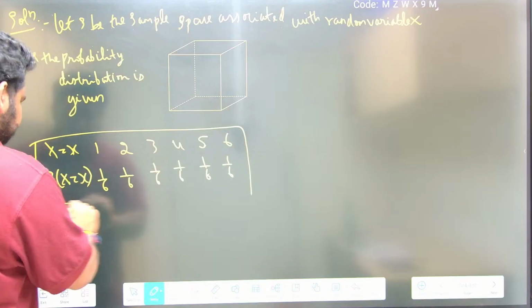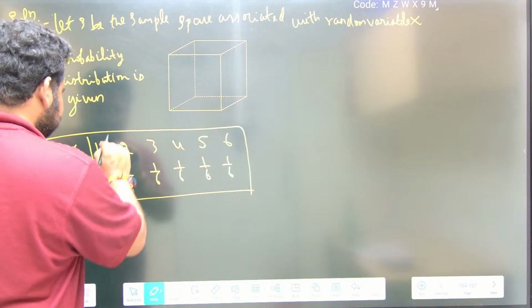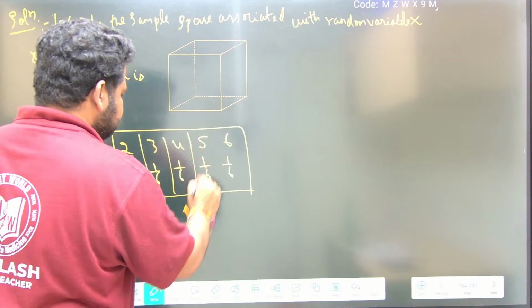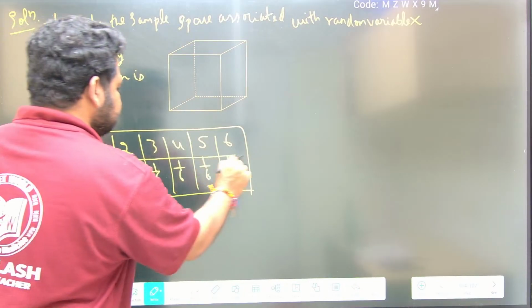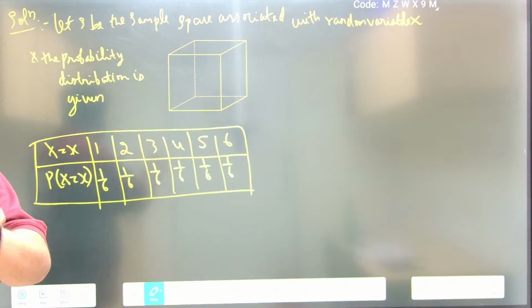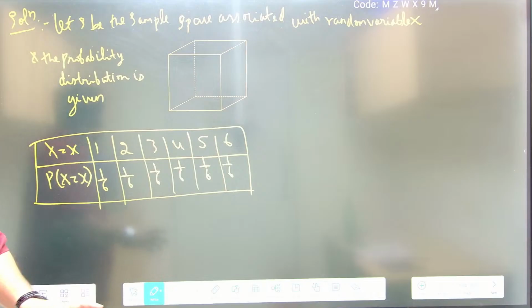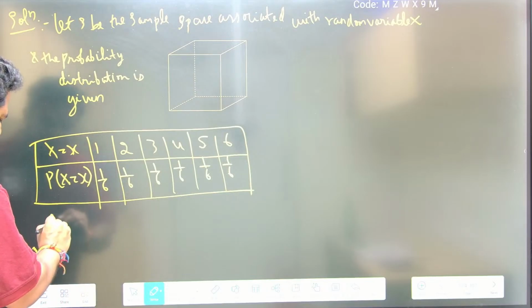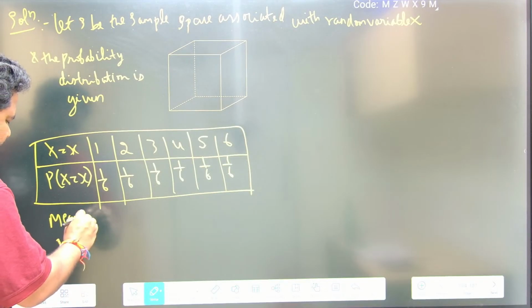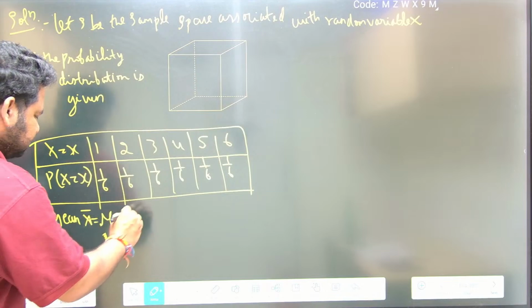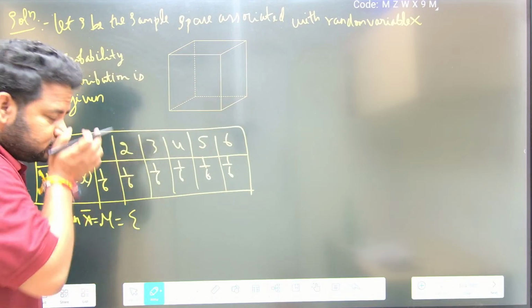Now see here, what are they asking us? They are asking us to find mean and variance. Definitely you have to make the table here. So they are asking us to find the mean and variance. Correct? Now see here. First the mean: x bar or mu is equal to the summation of what is this?